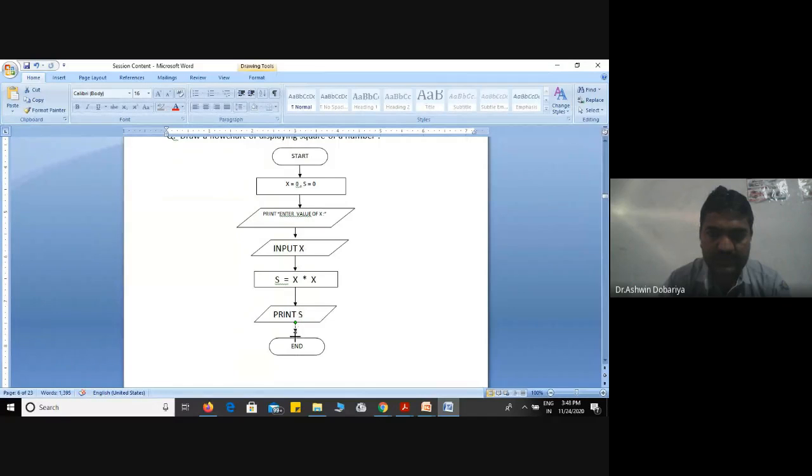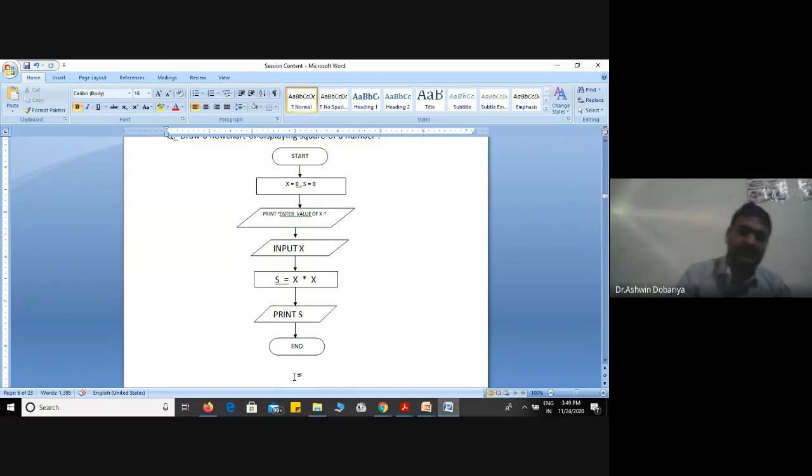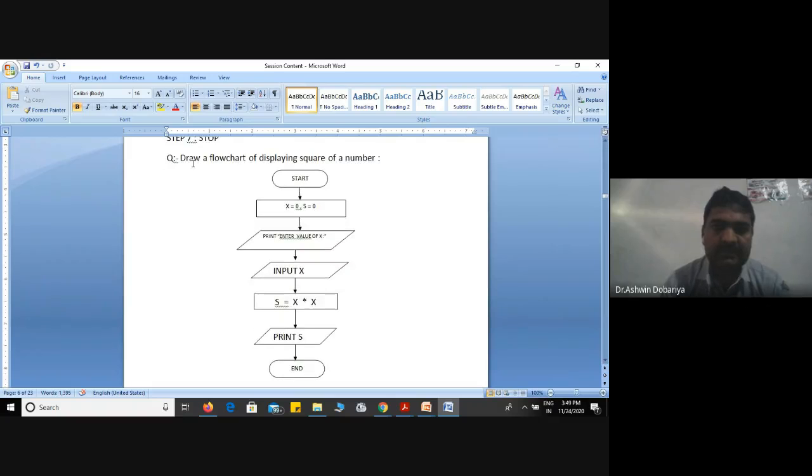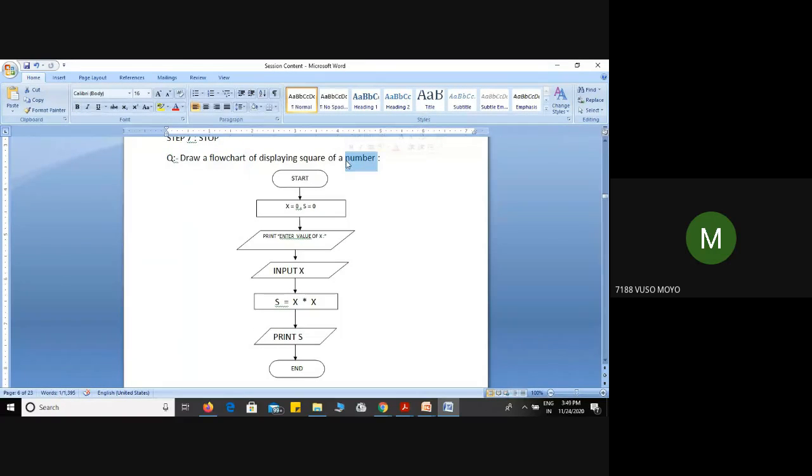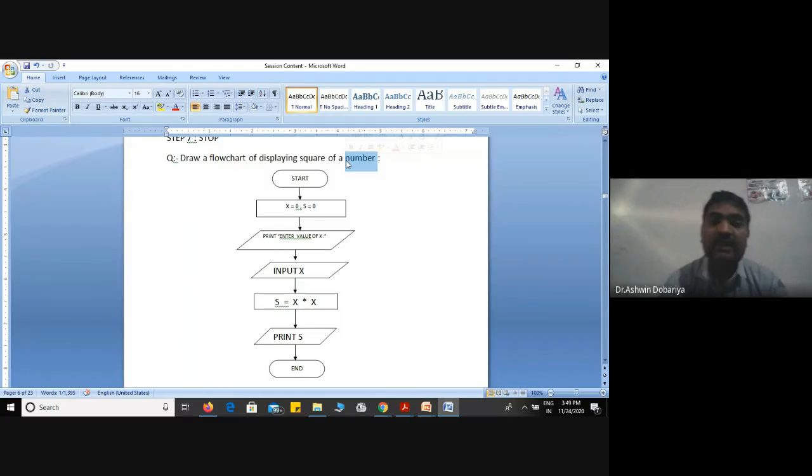Okay. Today actually I want to conduct a test also, our regular quiz. But let me take one or two examples first. So this is the complete flowchart of which definition? A flowchart which displays the square of a number. Now if I want to draw a flowchart of displaying the cube of a number, where is the change I have to make?